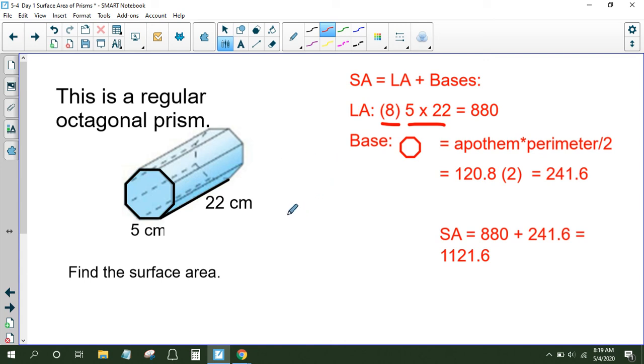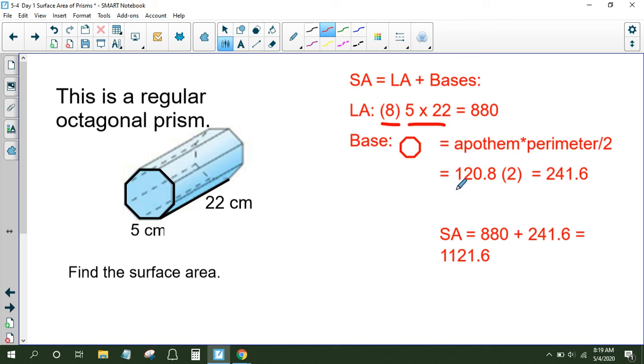Now, we're going to have to go back to Unit 9 and use our knowledge of finding the area of a regular octagon, which is the apothem times perimeter divided by 2. I'm not going to go through that entire thing again because we spent a couple of weeks doing that. If you need to go back and look at those notes and videos, I would suggest you do that.